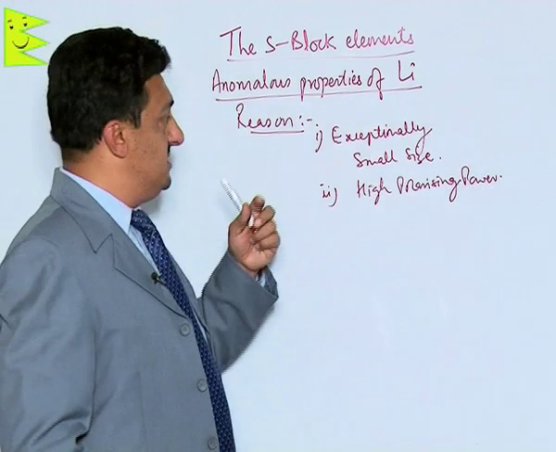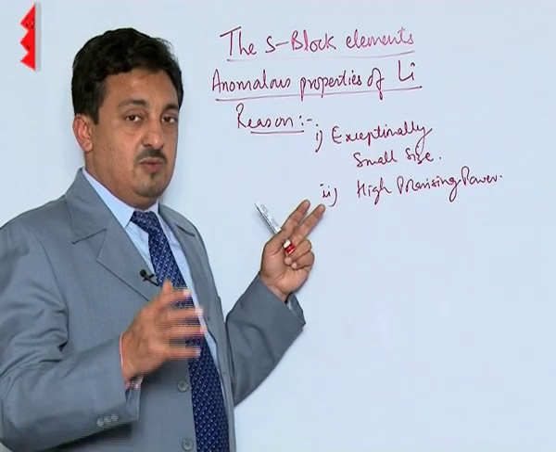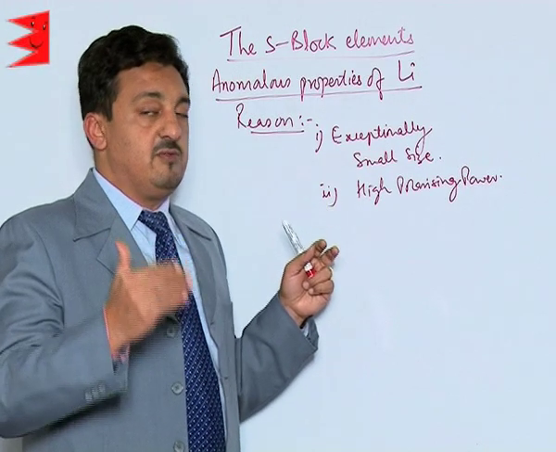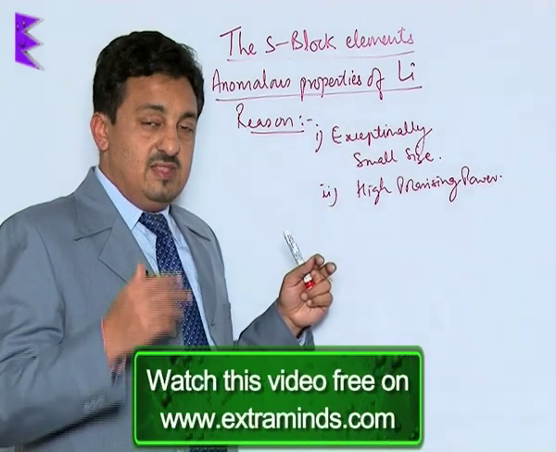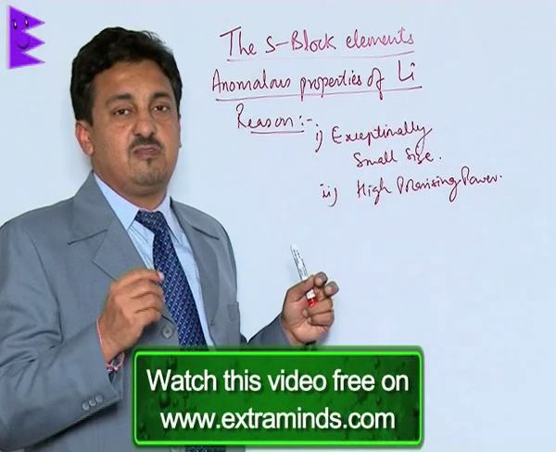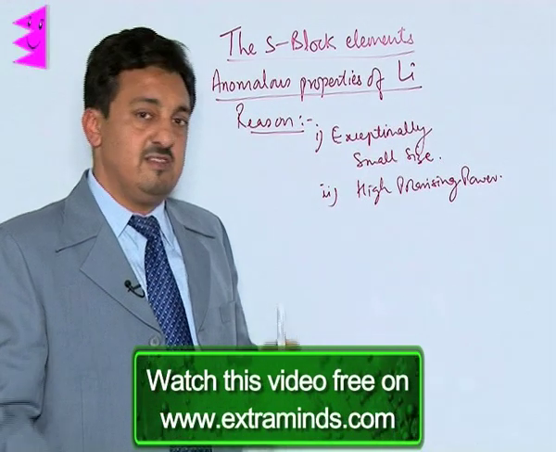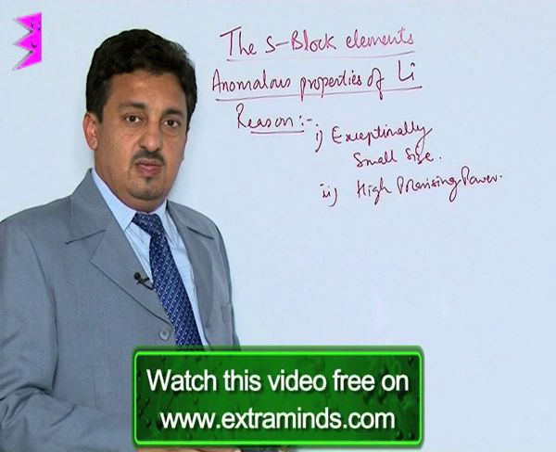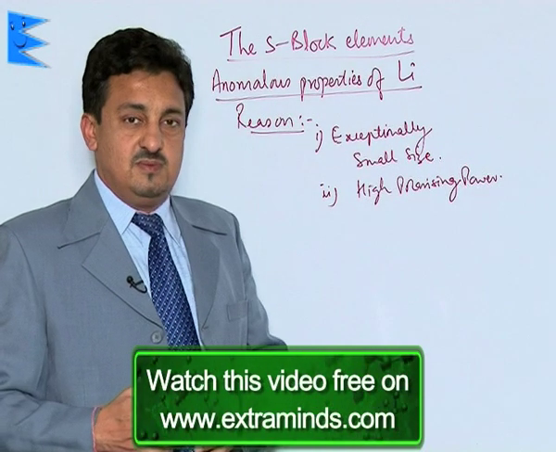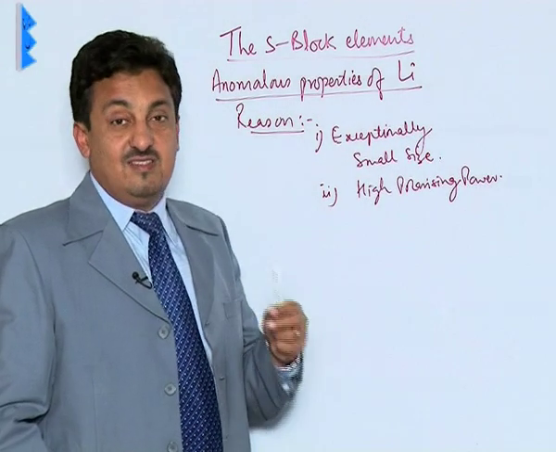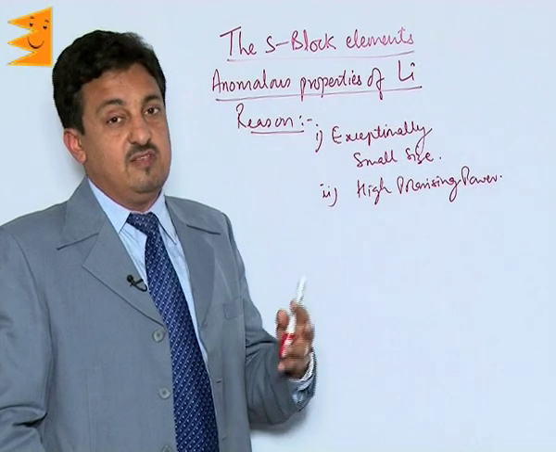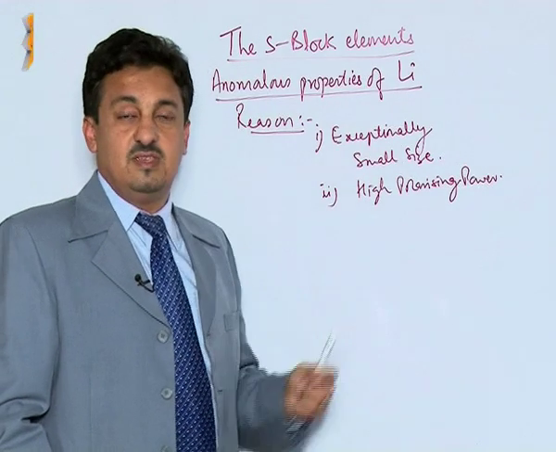Let us go first into this. We must understand what exactly is the reason which makes lithium different from the rest of the elements. The main reason is its exceptionally small size, small atomic size and small ionic size. That makes it different from the rest of the elements. The second is its high charge density, due to which it has high polarizing power. That is what has been written here.